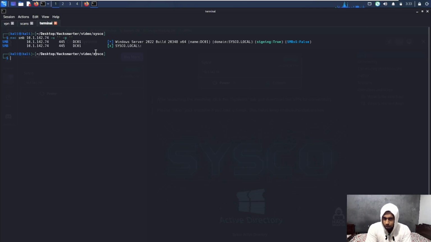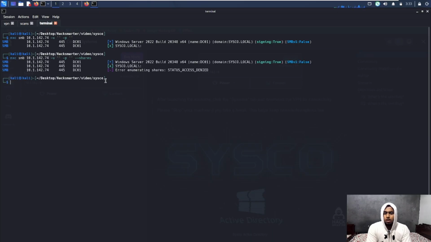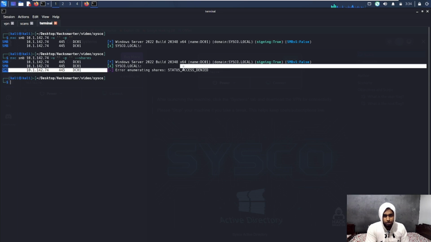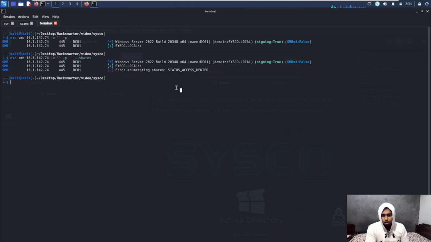So we are able to authenticate, as you can see a plus sign here. Now I want to see if we are able to list out some shares. Okay, we do get an access denied here, guys. This is the access denied message here. So we are able to authenticate, but we cannot list out the shares.